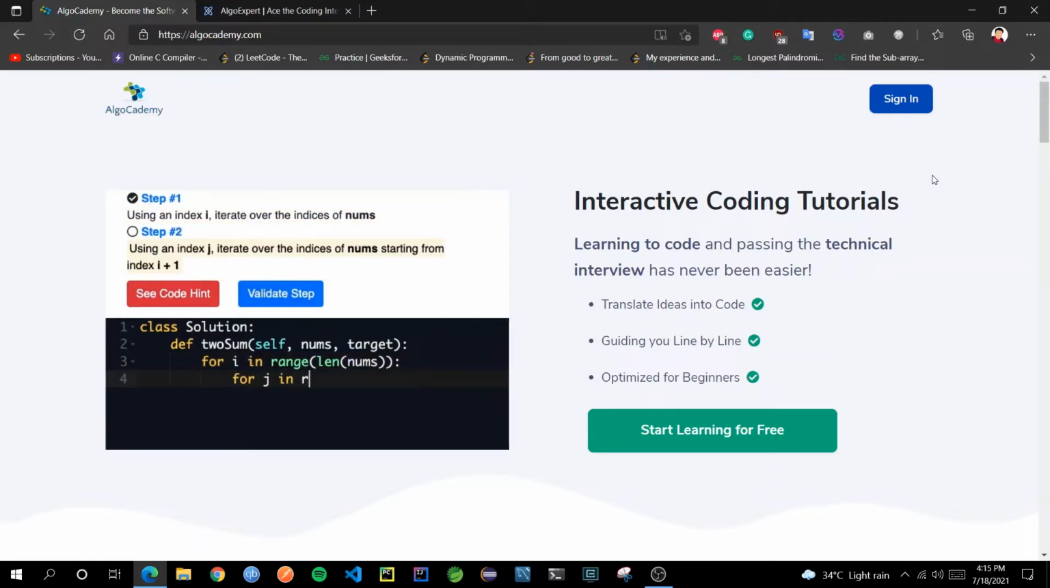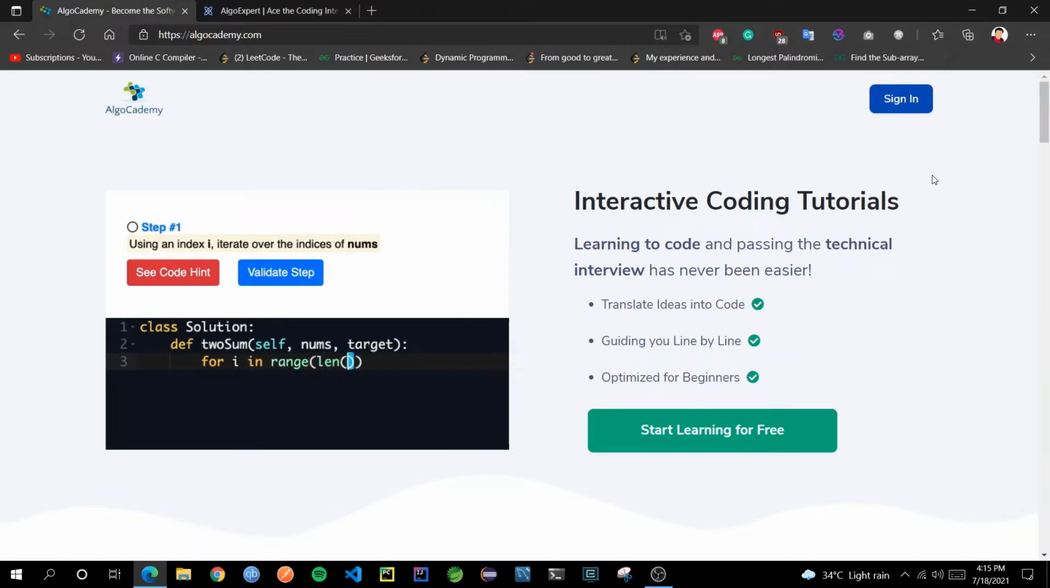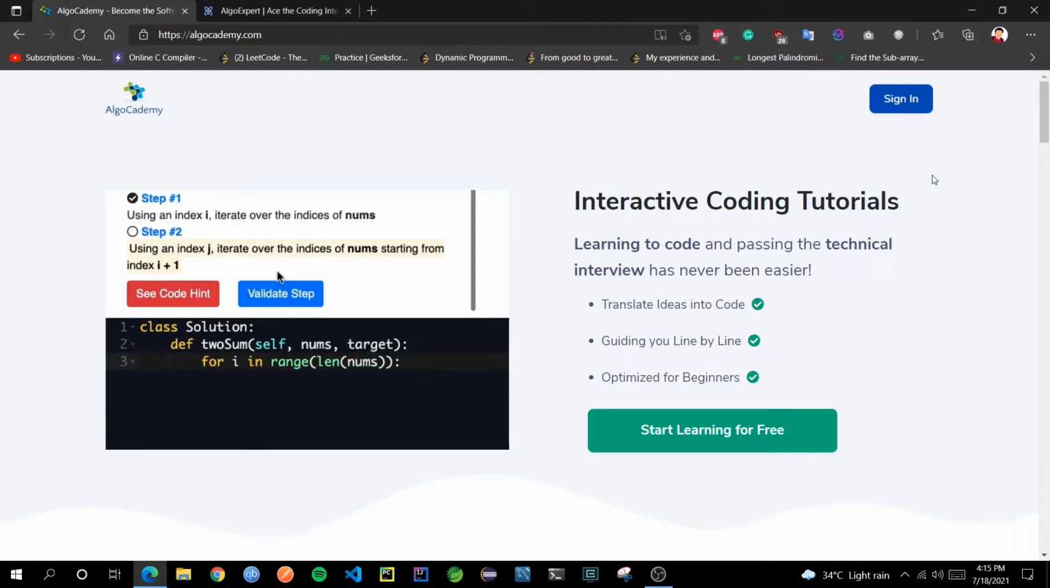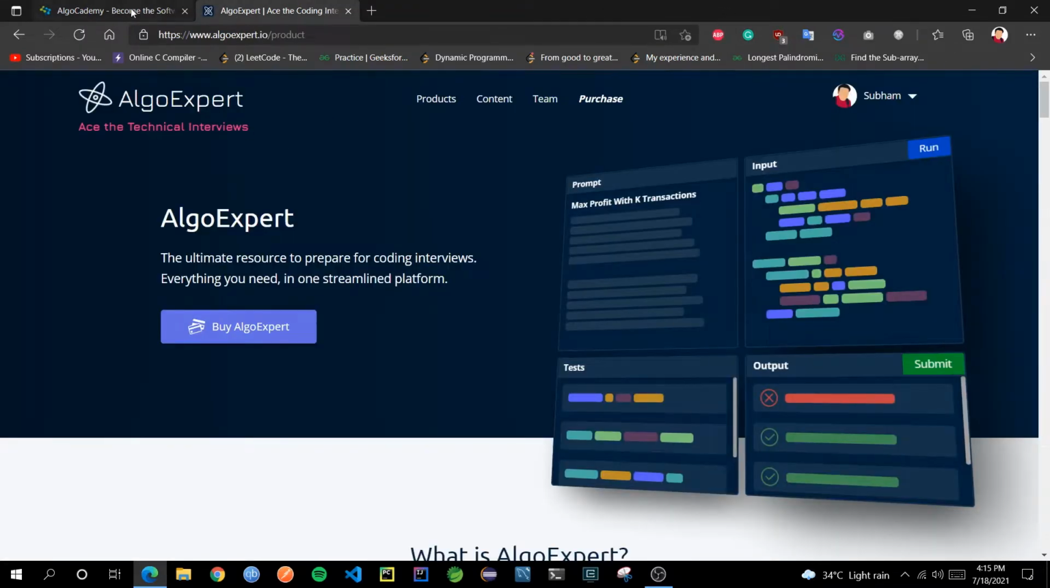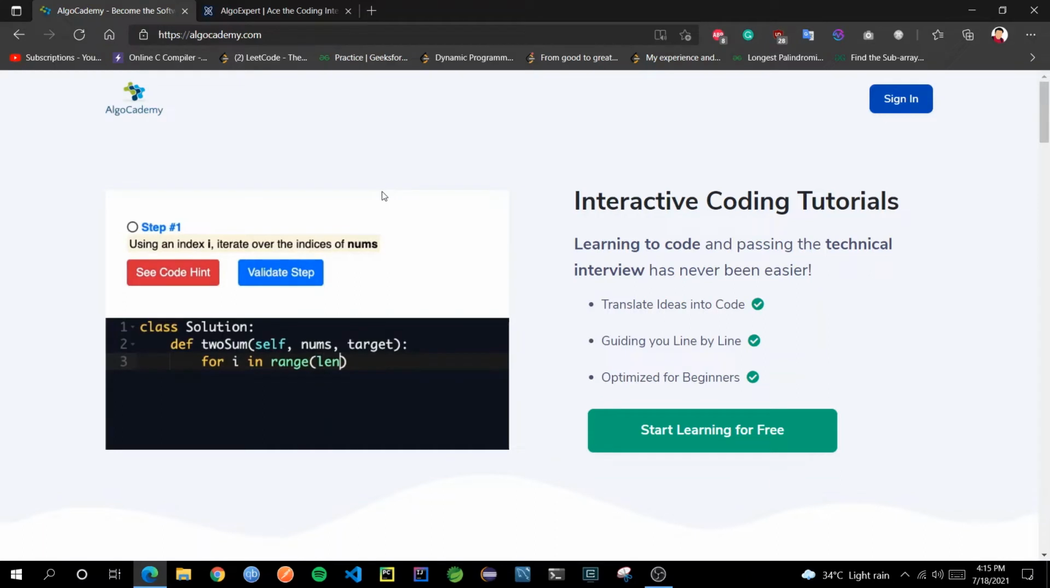So if you are in the market and trying to make a decision on which platform you should go for and purchase for your next interview preparation, I would recommend AlgoCademy. And why is that? I will go through in depth all the features of this platform and how it is different compared to its competition like AlgoExpert over here. That will also be covered in this part of the video. So let's get started.